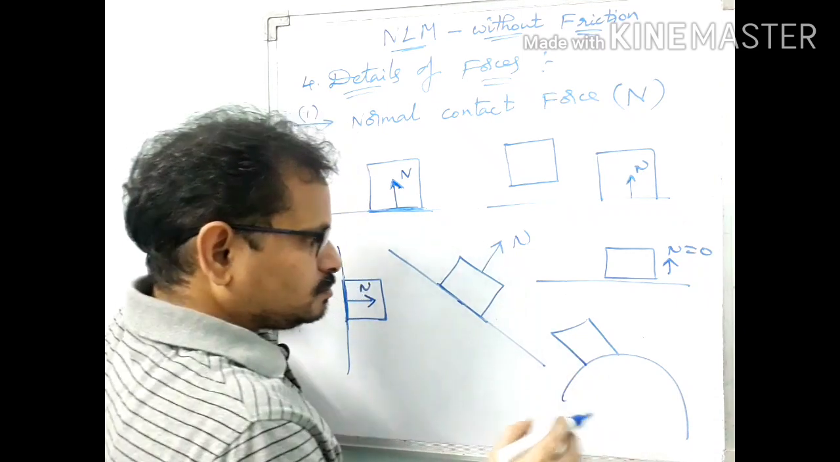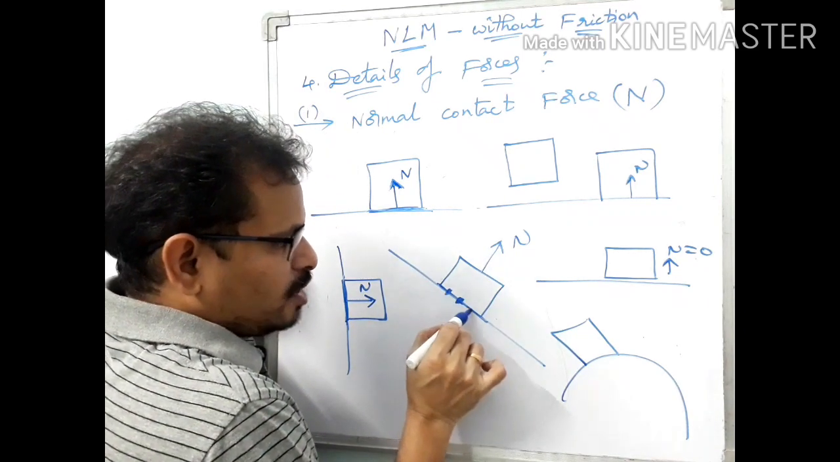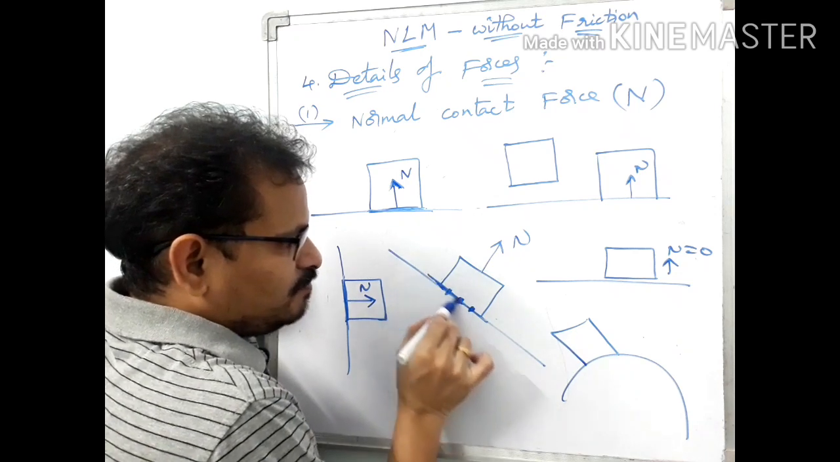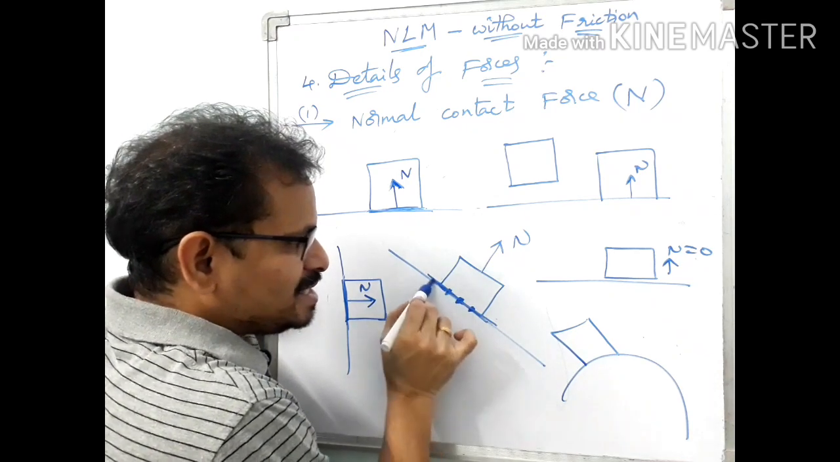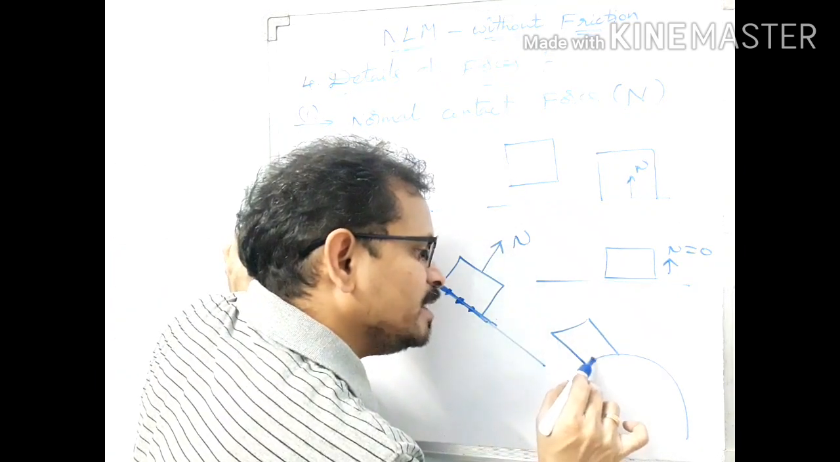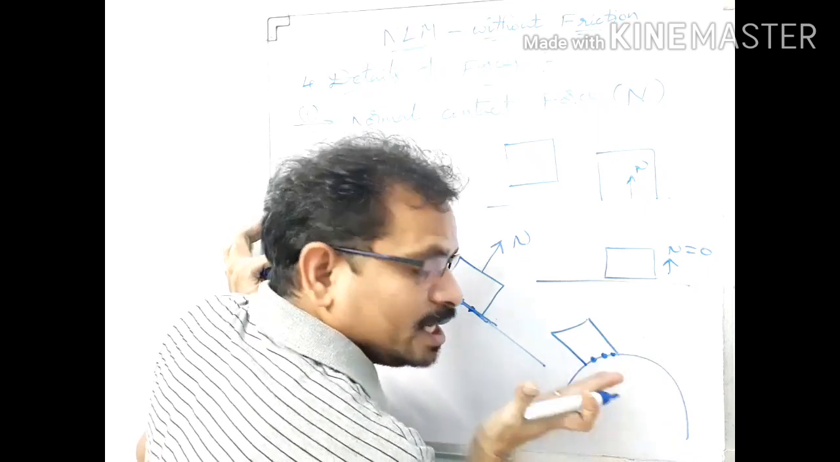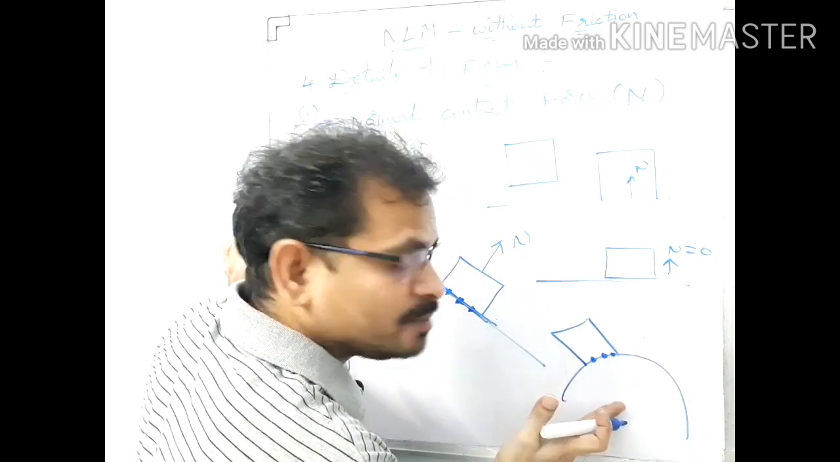So in the case of a plane surface, at every point, this point, this point or this point, all these points lie on the same plane of contact. But here, this point, this point, this point, different points lie on different planes of contact. Keep that point in mind here.